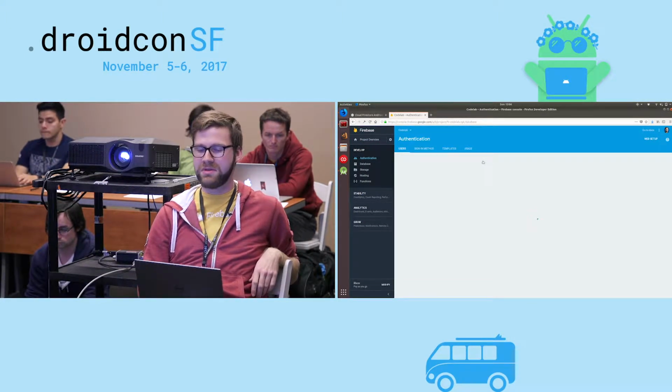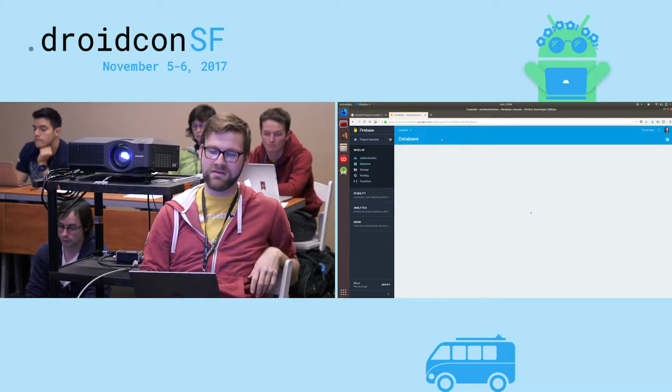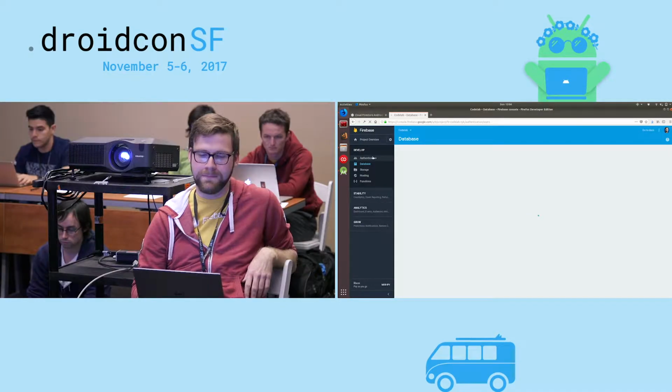But for this application, as it's set up, we're only going to do email and password auth because that's the simplest. All the other ones require you to go and actually enable the specific provider and set up your OAuth app on them.